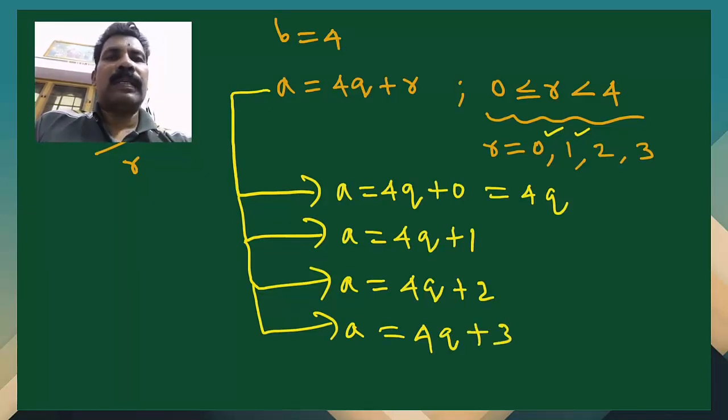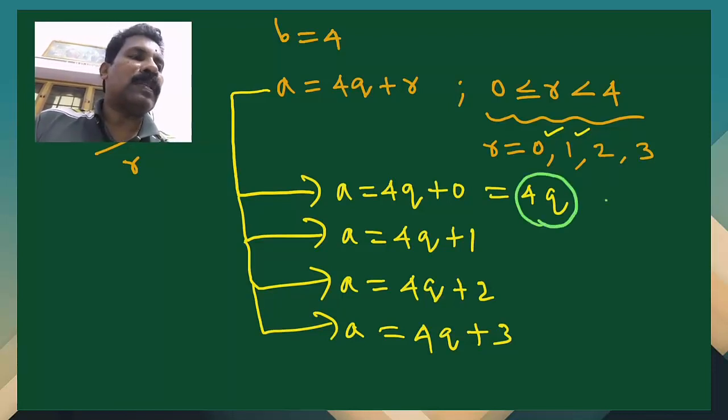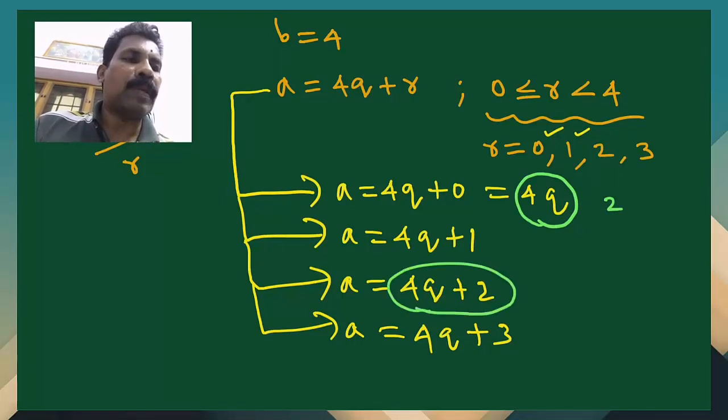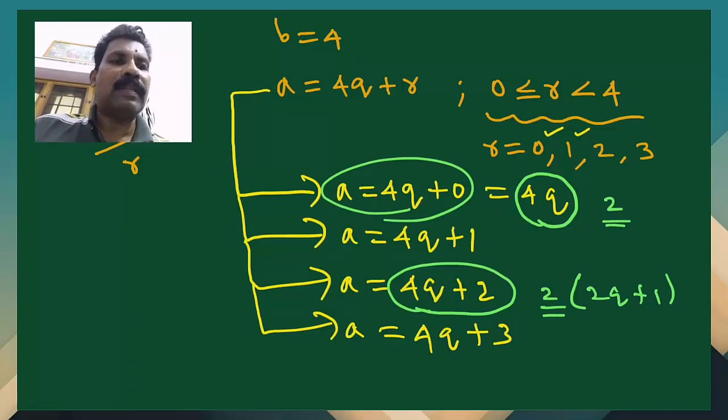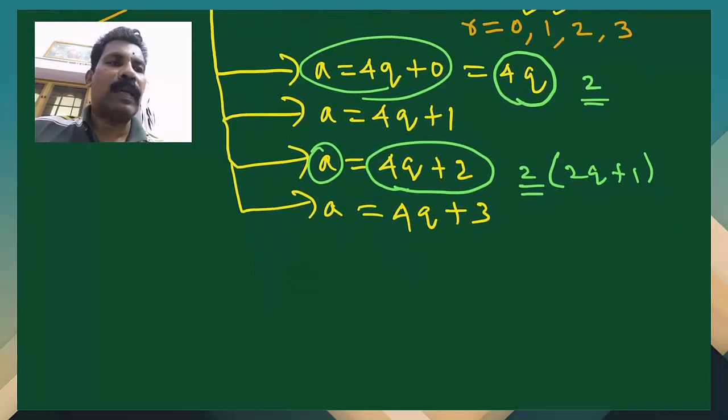And here you can see that in the number 4q, 2 is a factor, isn't it? Similarly, 4q plus 2, that also is 2 into 2q plus 1, so 2 is a factor. So in the first case and in the third case, 2 is a factor, hence it cannot be odd, and a is an odd number. We have taken an odd positive integer. Therefore, we have to avoid these two cases.